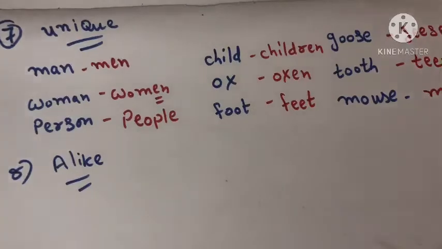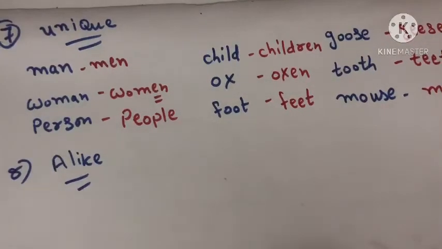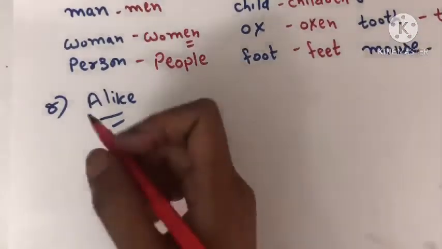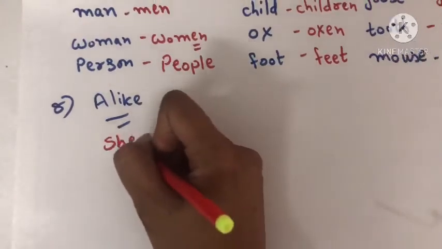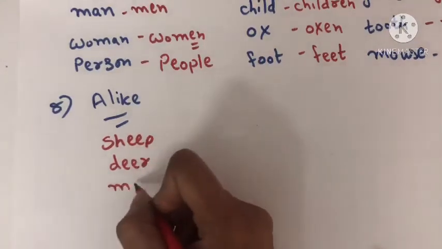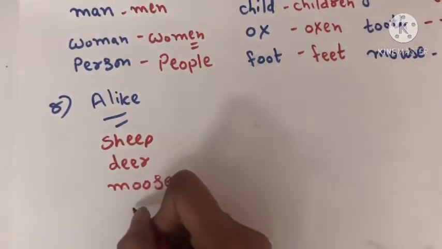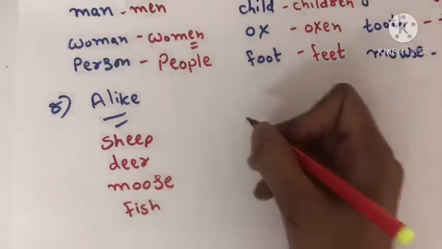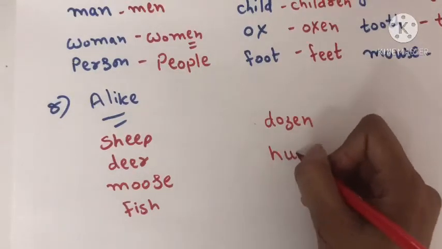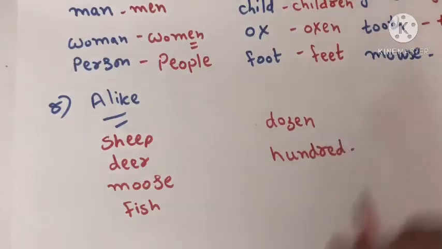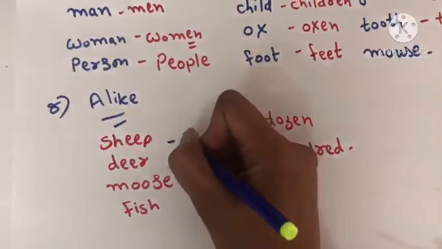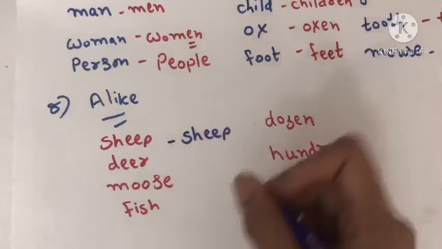We have some words which are the same in plural as well as in singular, like ship, deer, moose, fish, dozen, hundred. When we see the answer, it will be as it is, the same for singular as well as for plural.